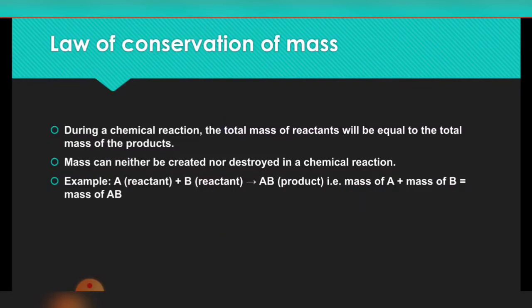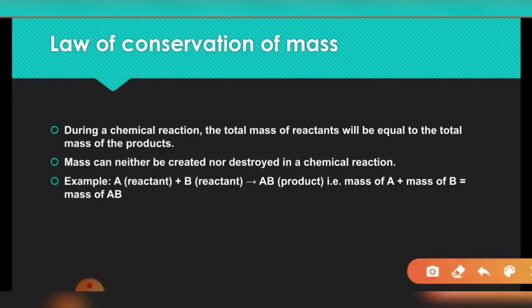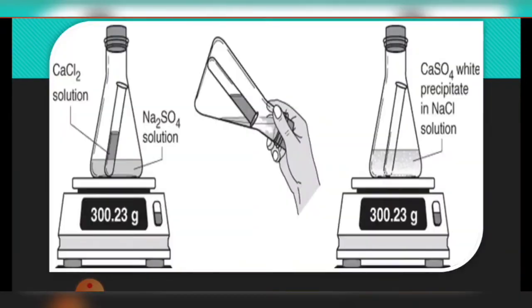From this conclusion, we can also conclude that mass can neither be created nor destroyed during a chemical reaction. If we carry out the chemical reaction in a closed vessel, we'll get the same amount of product as the reactants we take. So mass can neither be created nor destroyed during a chemical reaction.